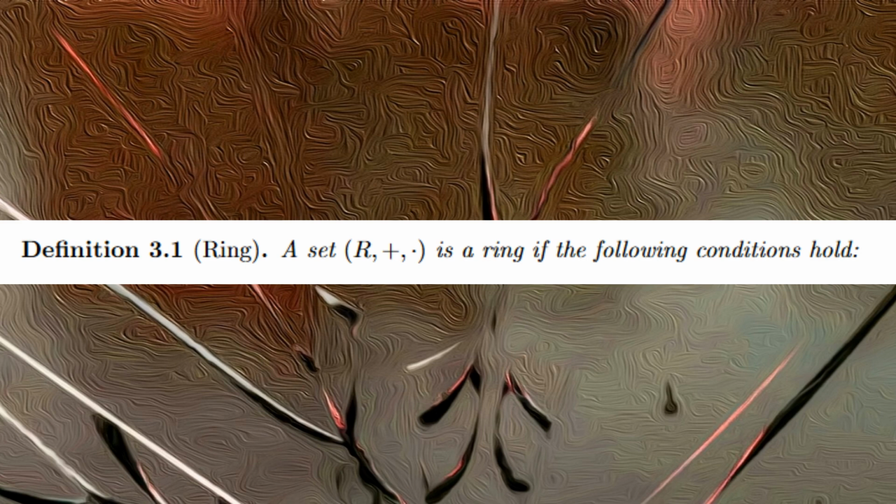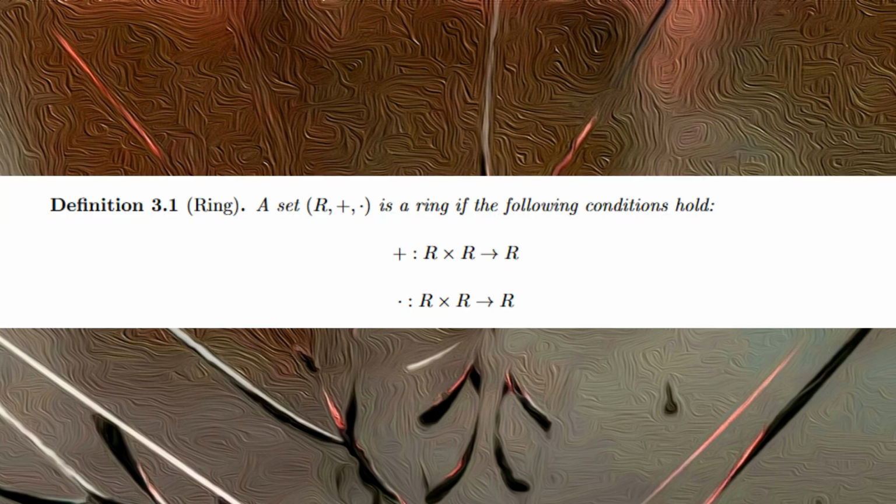As we see here, a ring is a triple with a set and two symbols, which we call addition and multiplication. And such a set is a ring if the following conditions hold. Addition and multiplication must be binary operations on our underlying set, which means that they must take a pair of elements in our ring and put them back into our ring.